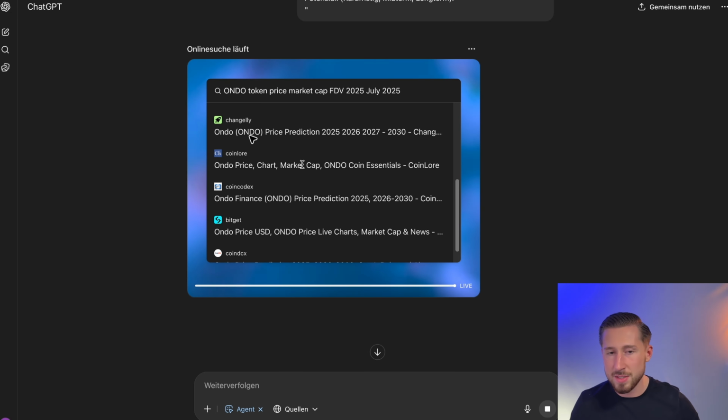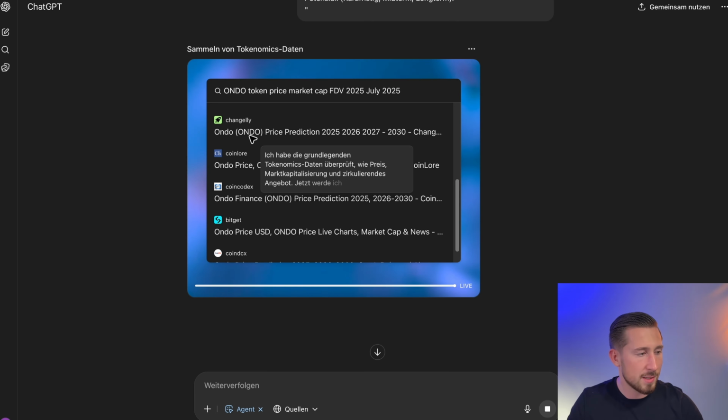This is basically just like if we were searching ourselves. We're now searching various websites, doing the analysis, and multiple sources are being combed through by this agent. All of this work is now being done automatically by the agent. Multiple sources are being analyzed, and based on the parameters we provided through the prompt, the analysis is now being carried out. We can also watch live here what the agent is doing in this case.